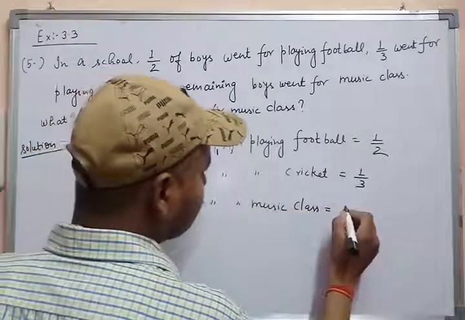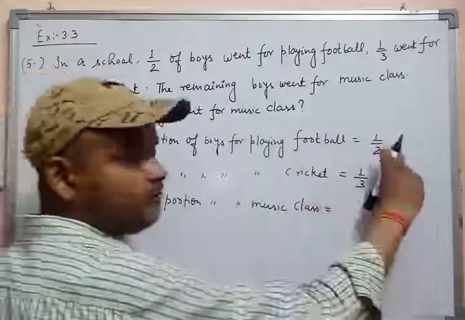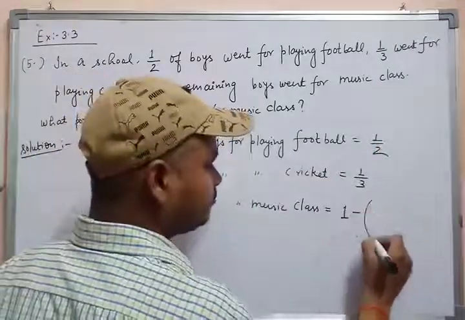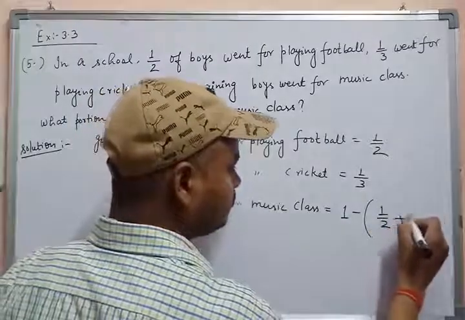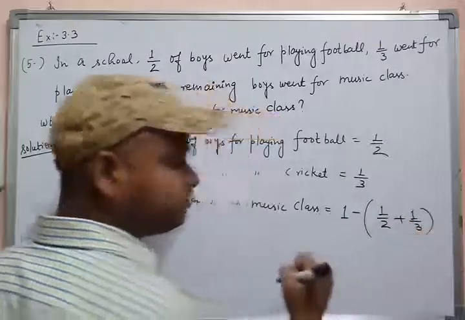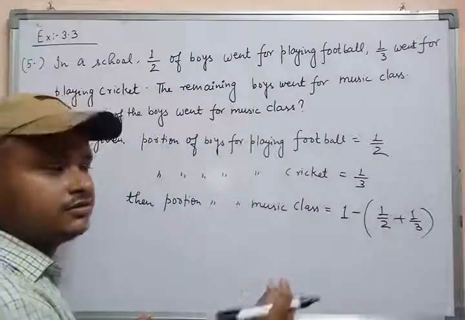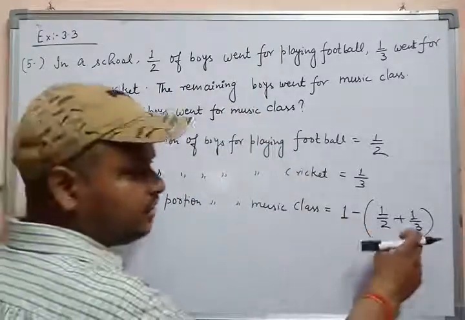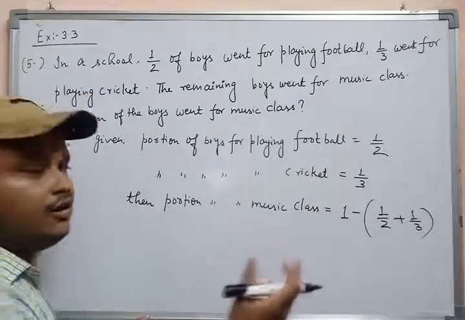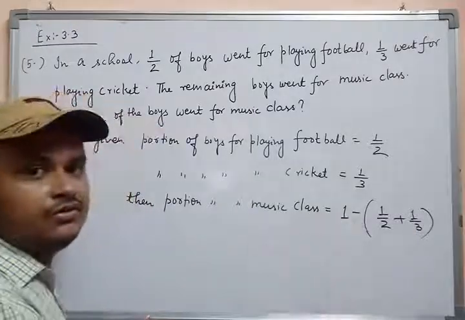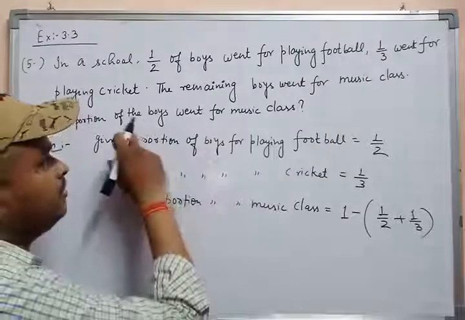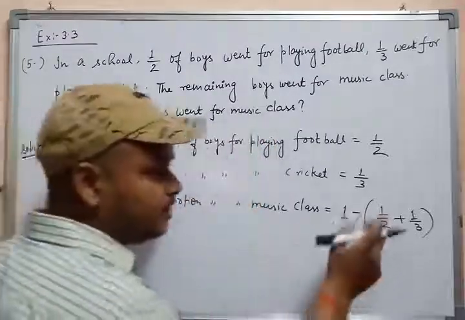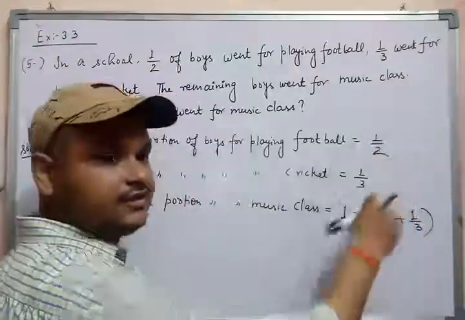Student, you have to add both the fractions and subtract from 1, because 1 indicates the whole, and these are parts of this whole. So if you want to find the portion of the boys who went for music class, you add both the fractions and subtract from 1.